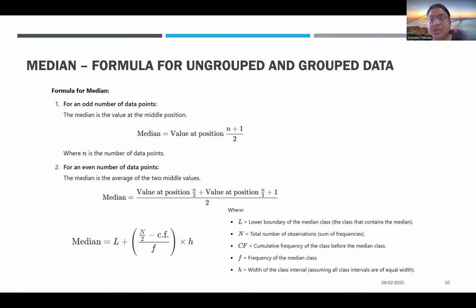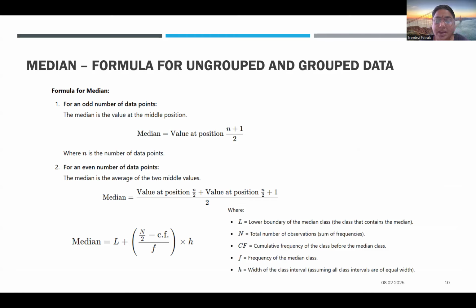And CF, yesterday we discussed the CF. CF is cumulative frequency. When a frequency is given and we have to calculate the median, we need the cumulative frequency. For the first class interval, the cumulative frequency remains the same as the frequency, but from the second line onwards, you add the next value. For example, if 5 and 1 are in your frequency, your cumulative frequency becomes 5 as the first value and the second value becomes 6. Like that, you keep on adding till the data set ends. That is called your cumulative frequency.